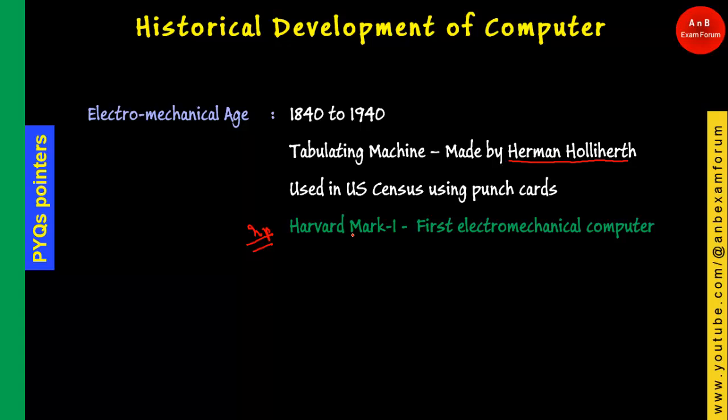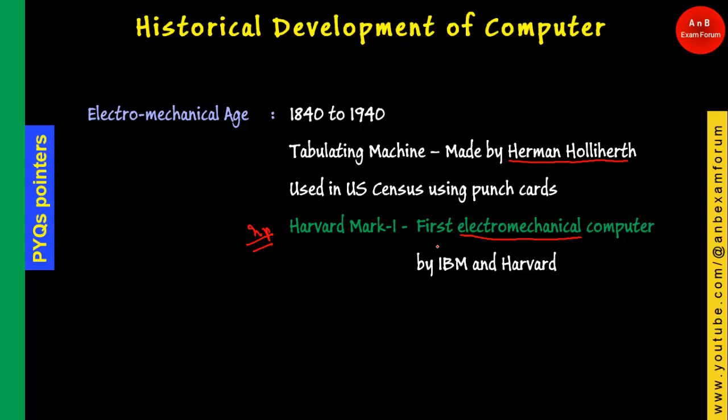So remember, the first electromechanical computer, I am not talking about the first computer, I am talking about the first electromechanical computer. It is Harvard Mark 1, and it was designed by IBM, International Business Machines, and Harvard University. Harvard and IBM. The first electromechanical computer is Harvard Mark 1.